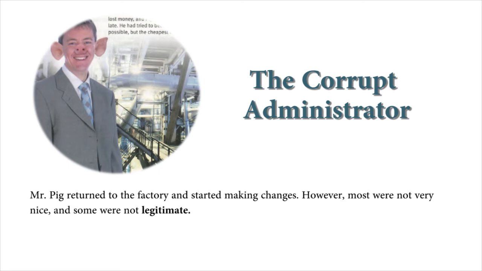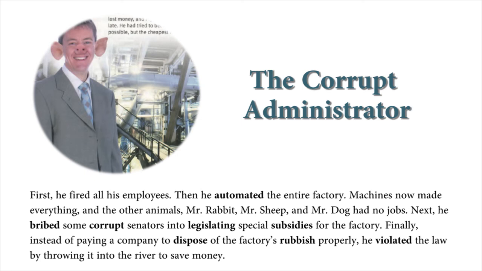Mr. Pig returned to the factory and started making changes. However, most were not very nice, and some were not legitimate. First, he fired all his employees. Then he automated the entire factory. Machines now made everything. And the other animals, Mr. Rabbit, Mr. Sheep, and Mr. Dog, had no jobs. Next, he bribed some corrupt senators into legislating special subsidies for the factory.